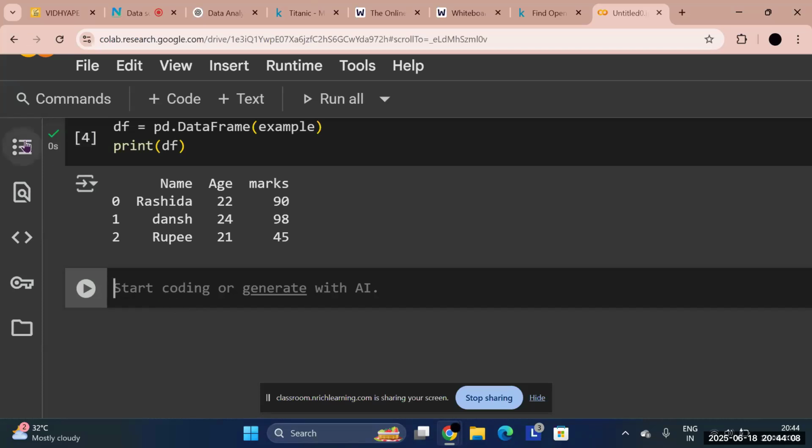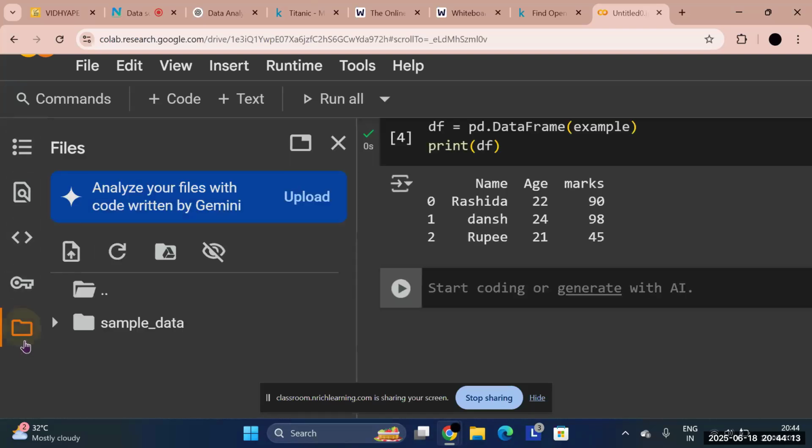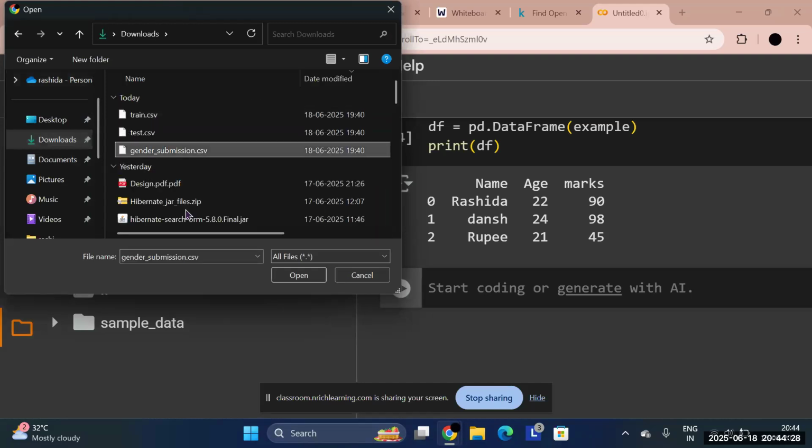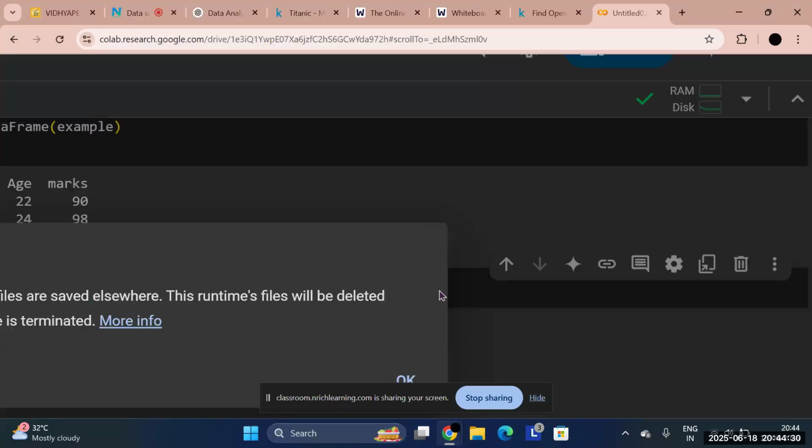You can explore these features as well. These are the different features we have in Google Colab, and as you go through them, you will see files. When you click on it, you'll have these four options. When you click on uploading your file, you can upload whatever file you have.